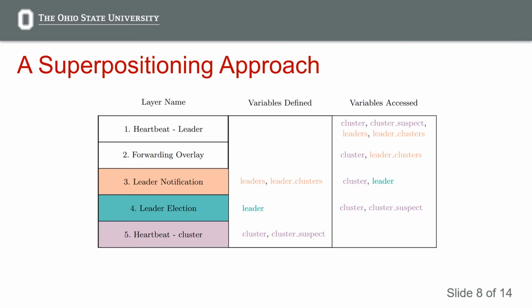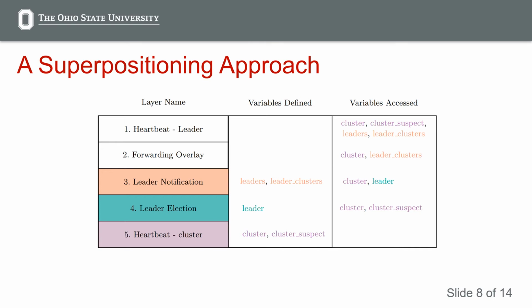The technique of superpositioning was used to organize this new algorithm into 5 distinct layers. Superpositioning is a general technique for structuring complex algorithms. In this algorithm, each new layer augments the layers below with new features, including actions and variables, which are shown in this diagram, while preserving safety properties of the entire algorithm. Higher layers of this algorithm may read variables from lower levels, but must not modify them.